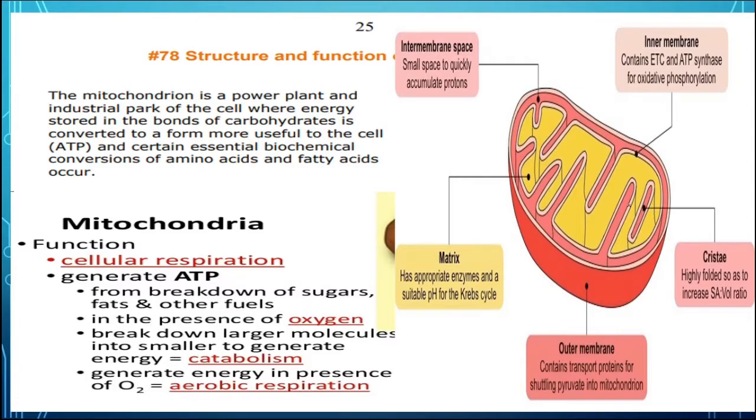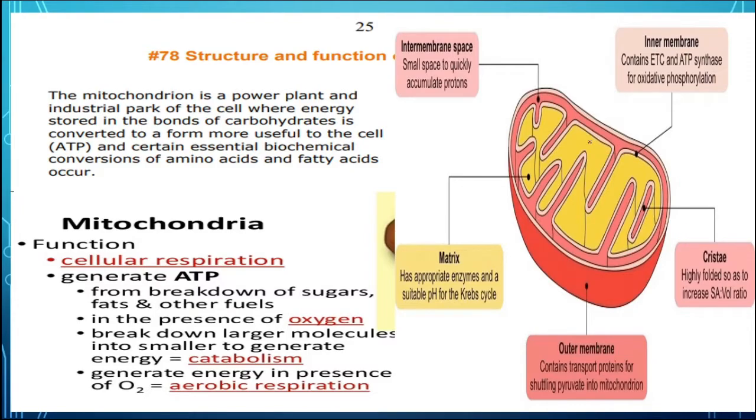The finger-like projection or inner infolding is known as cristae, which is highly folded to increase the surface. Then inside the inner surface of the mitochondria, the matrix is present, which has appropriate enzymes as well as suitable pH for function. For the respiration process, the Krebs cycle takes place in this mitochondrial matrix. Then the intermembranal space, present between the outer membrane and inner membrane, is a small space which quickly accumulates protons.